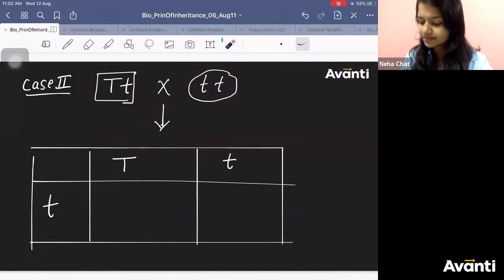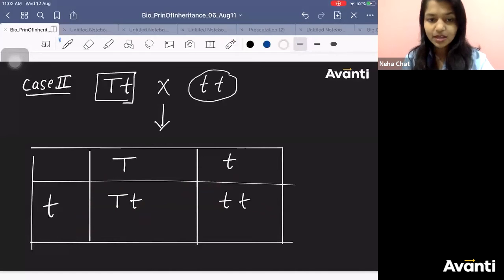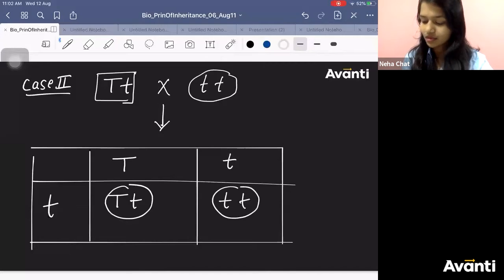Now combine them: capital T small t, small t small t. Tell me, 50% of the plants will be showing which phenotype? Quickly. 50% tall and the other 50% dwarf.